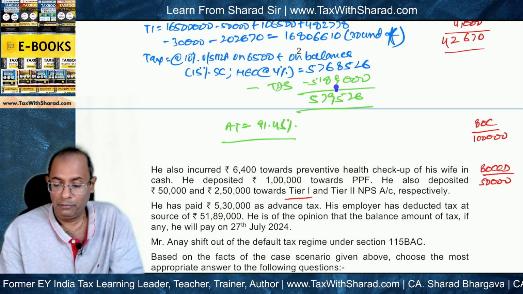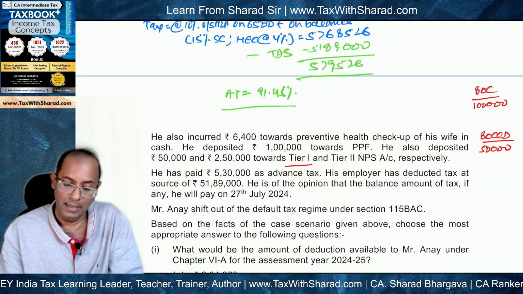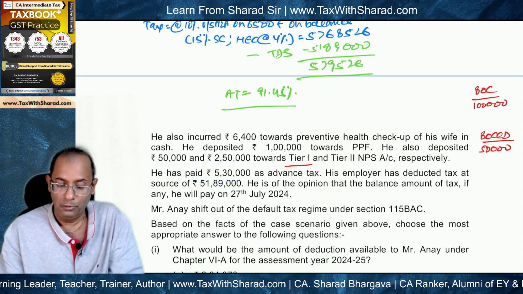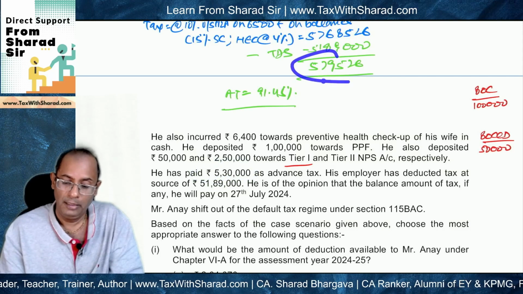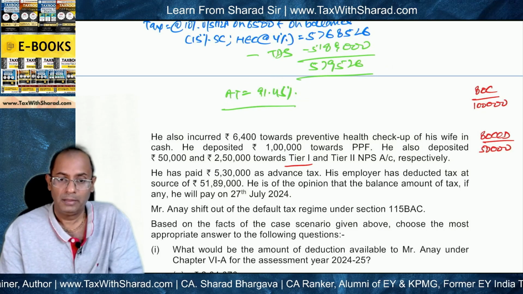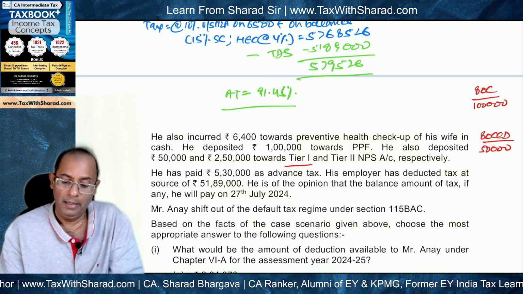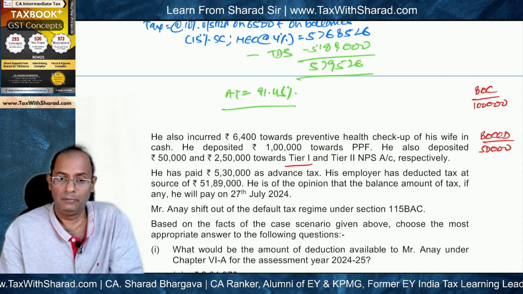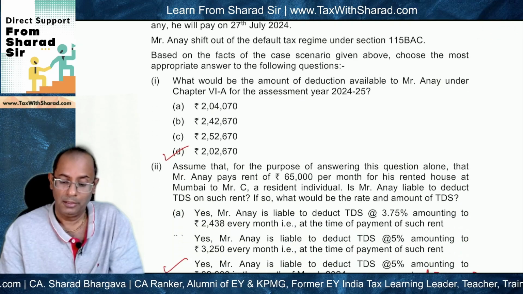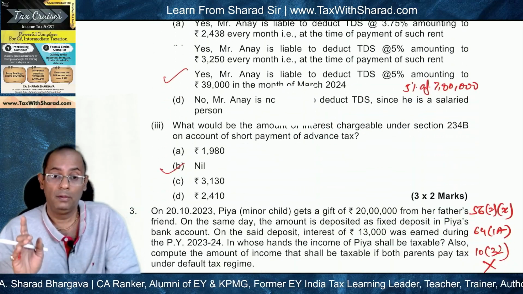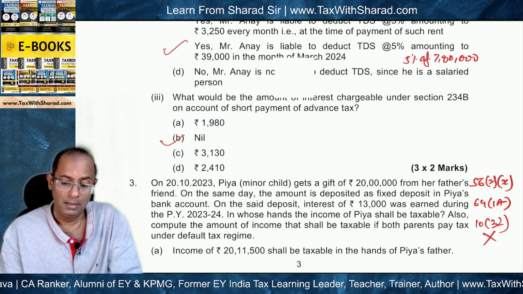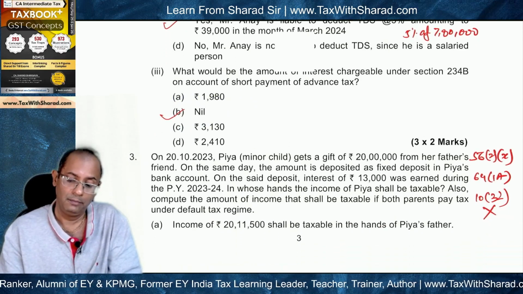So 579526 is also the amount of assessed tax, and the advance tax has been paid of 5,30,000. Now if we compute 5,30,000 as a percentage of 579526, it will come to 91.45%. So advance tax paid is 91.45% of assessed tax. It is not less than 90% of assessed tax. Therefore, interest under section 234B will not be applicable. It will not be levied, and consequently the answer, 234B interest is nil.